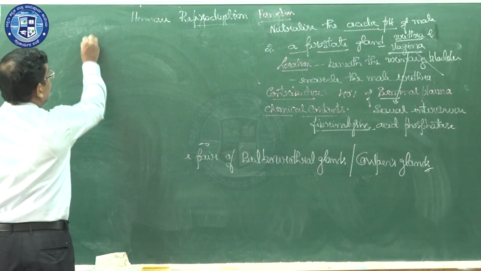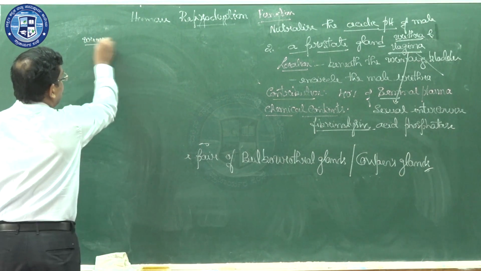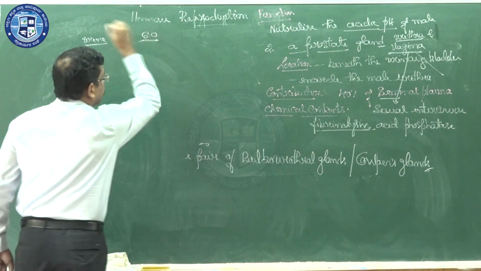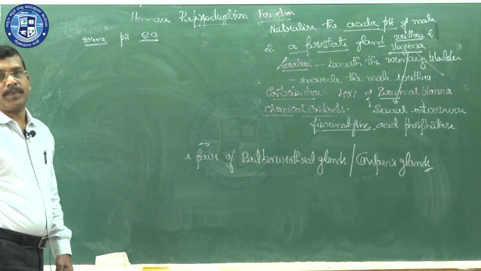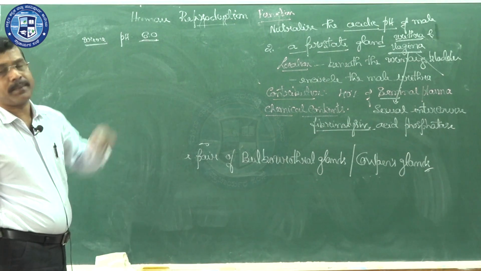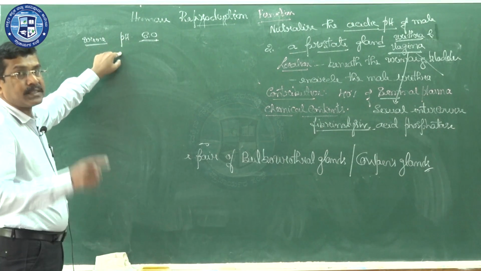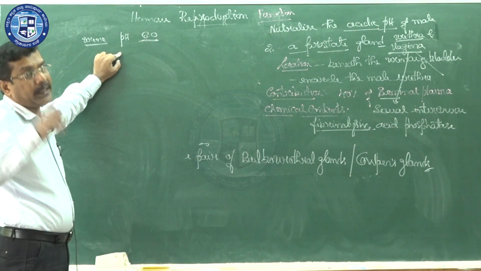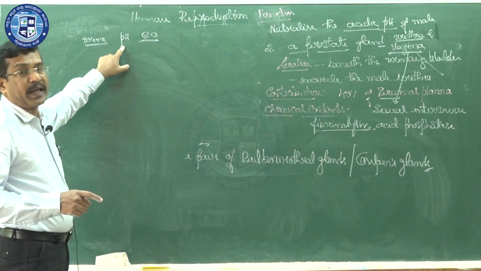Urine pH is around 6. That's why the male urethra will have acidic pH. If semen passes in that acidic pH, there is a possibility of sperm losing their viability. That's why the pH has to be neutralized.